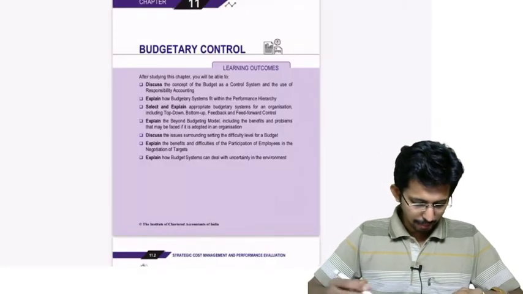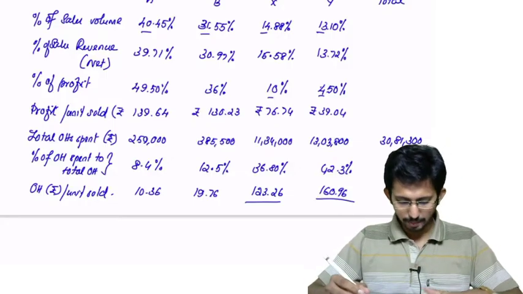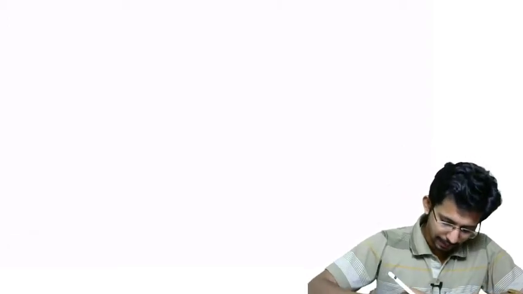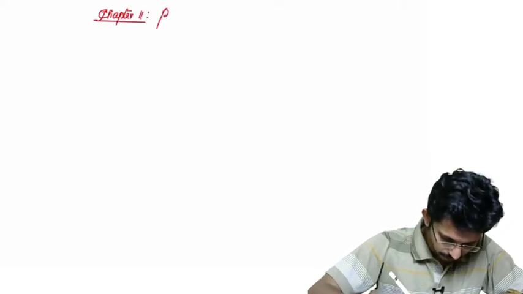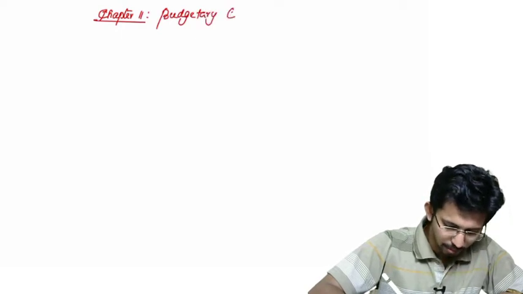With that, chapter 10 is over. Now we are moving to the next chapter, chapter 11. Write the heading, chapter 11, budgetary control.